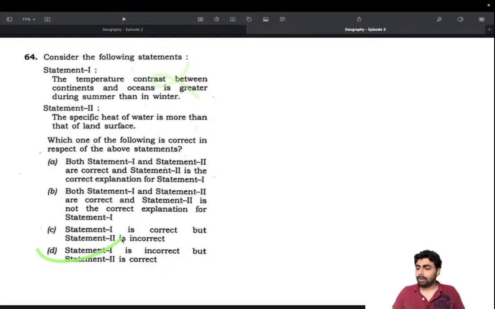It's D. 64 is D. And I'll tell you a few things given in the NCERT, and I highly recommend you read the 11th NCERT. That's the baseline for geography, so you should be reading it. Direct questions will be asked. In 2023, a lot of direct questions were asked. This exact statement is given in the 11th NCERT, geography.